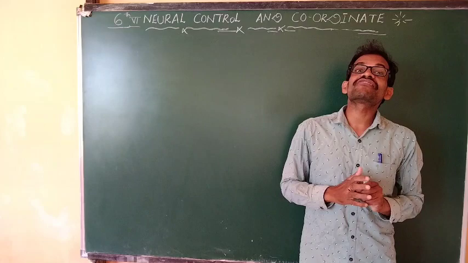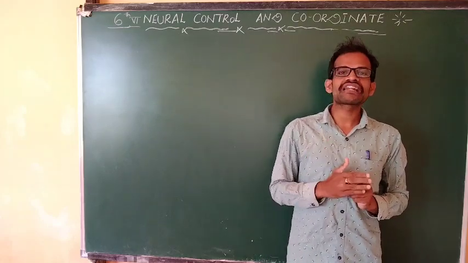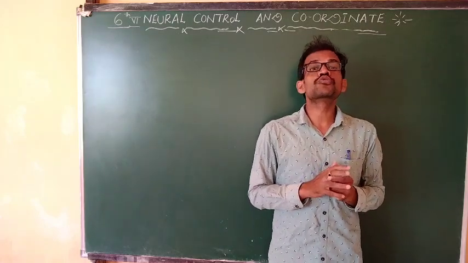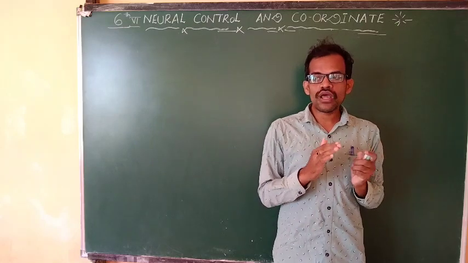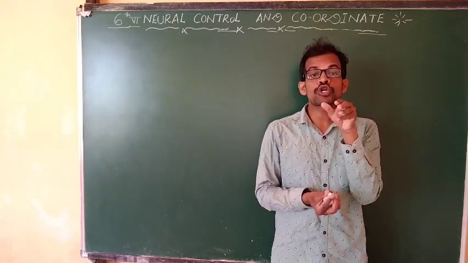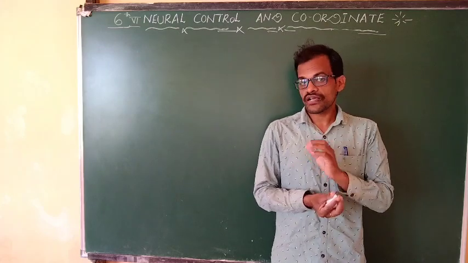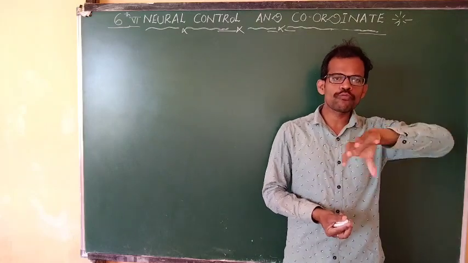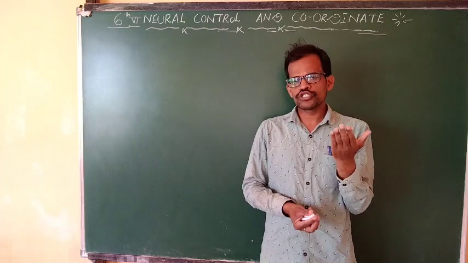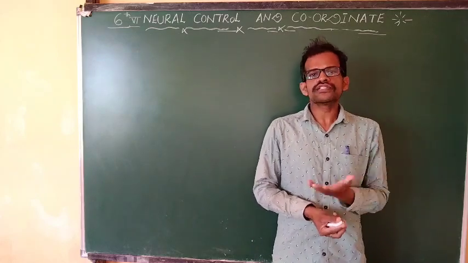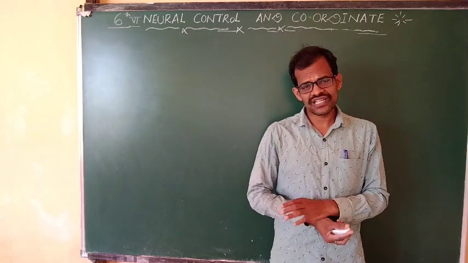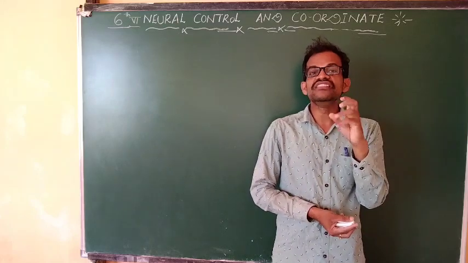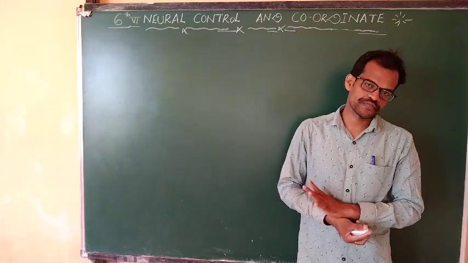What are the cells present in the human nervous system? The specialized cells are known as neurons or nerve cells. These neurons are the specialized cells present in the nervous tissue. A tissue is made up of a group of cells. The tissue present in the brain and spinal cord is composed of nervous tissue. The nervous tissue contains the specialized cells known as neurons.